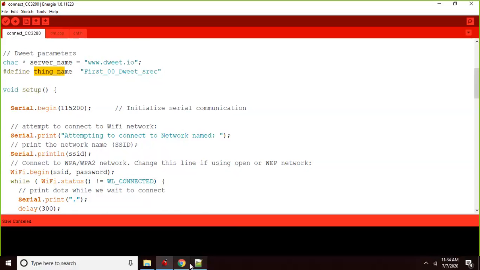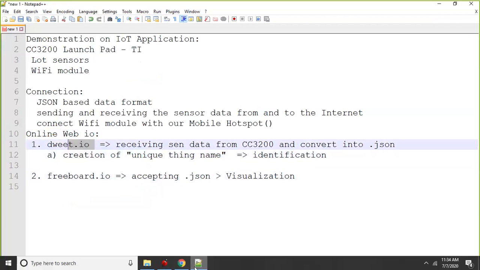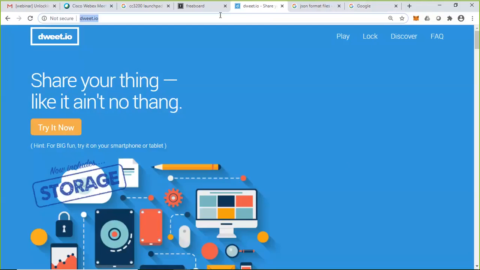As I mentioned in the discussion, in dweet.io we need to create a unique thing name, or an object name, that must always be unique. Keep in mind the thing name must always be unique. We have to create it through the website dweet.io. I can show that. Go to the browser, click on dweet.io, and after that, navigate through the menu called Play.